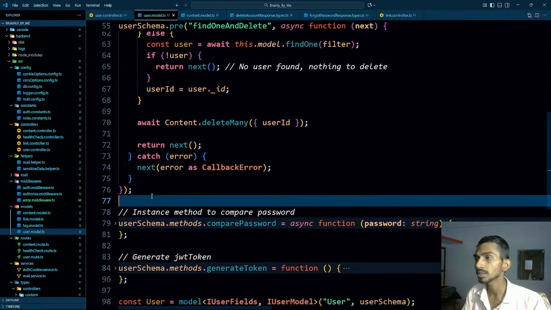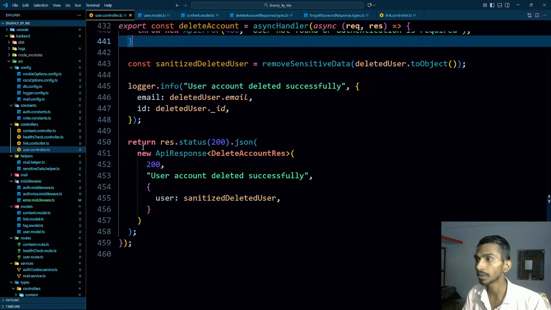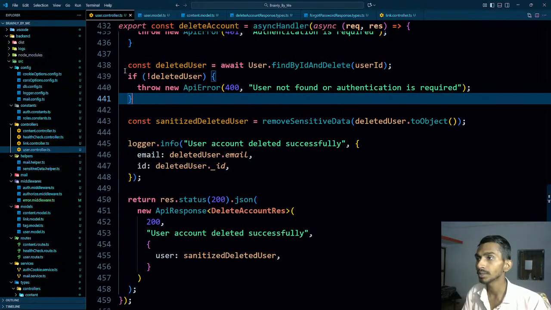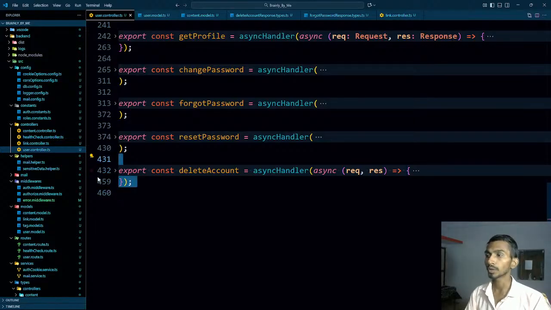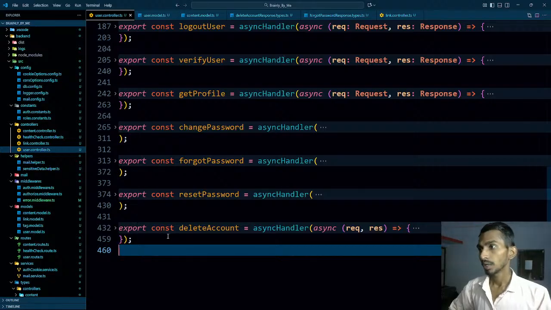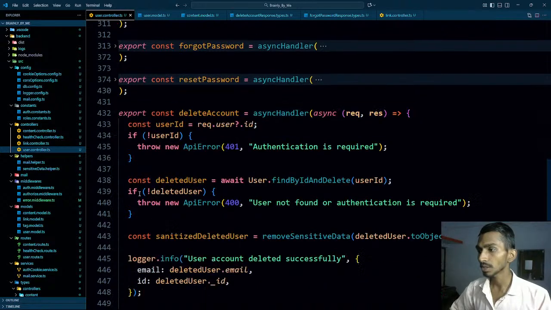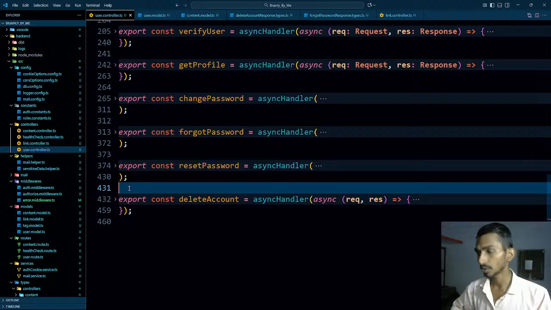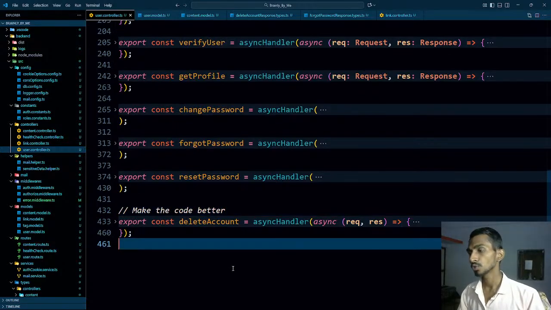This thing is done. What is remaining right now? Ultimately, we are getting the delete account functionality implemented too. So this is the delete account controller function. We have implemented this functionality as well. So whatever we had to do, all the things are done. Right now we maybe have to check the code of it. I think that's already right, but we can make the code better because we haven't done it yet, maybe by adding some things. So this thing is remaining.